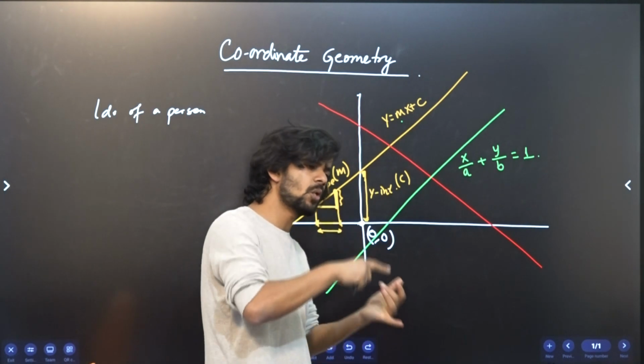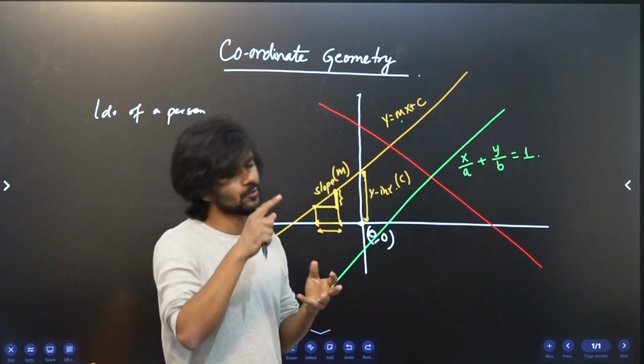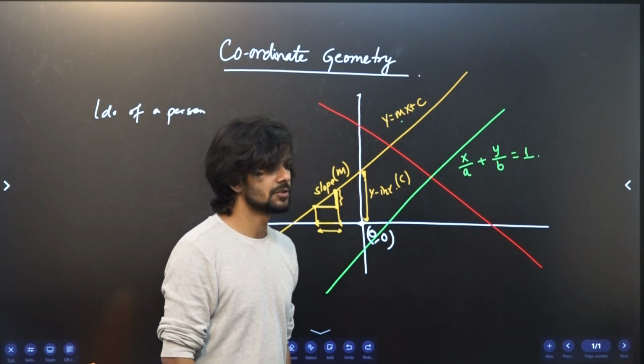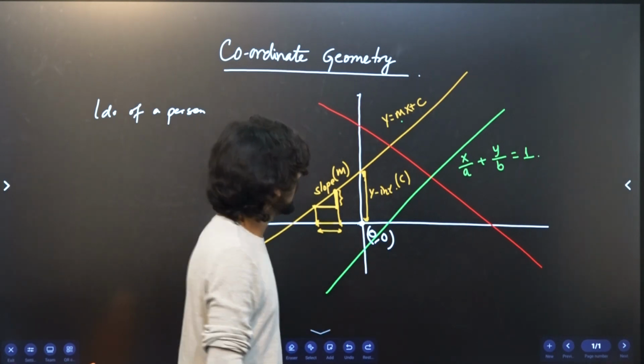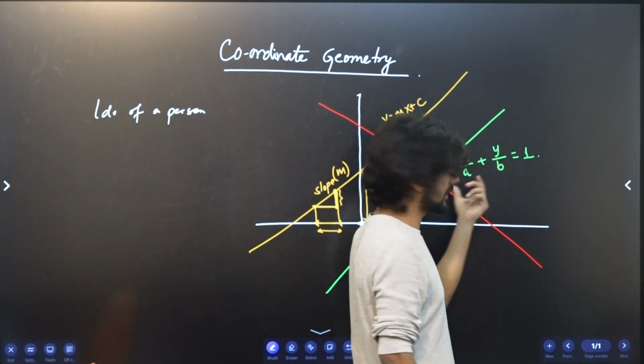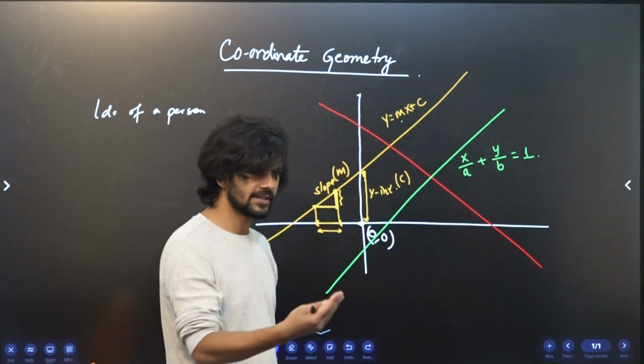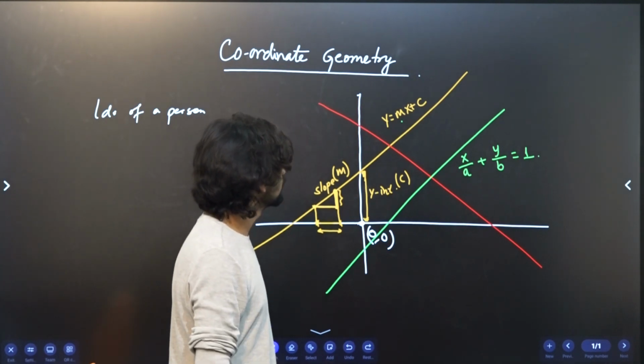So either you know the slope and y-intercept, and you can write the equation of the line, or you know a and b, the x-intercept and y-intercept, and you can write down the janma kundali of that line.